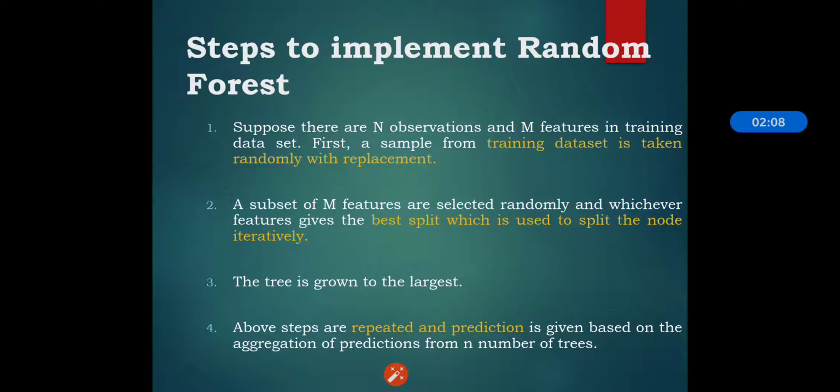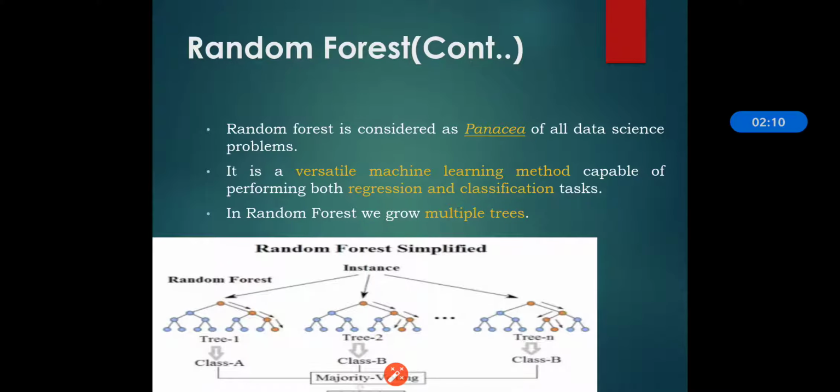By using such n number of trees, the random forest is built, and that's why it is considered the panacea of all data science problems. It is a versatile machine learning method which is capable of performing both regression and classification.